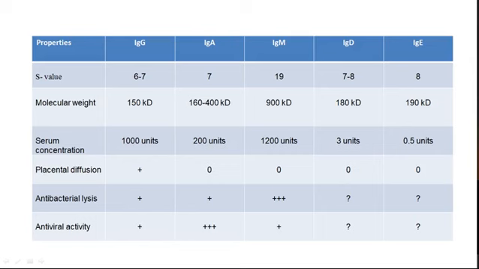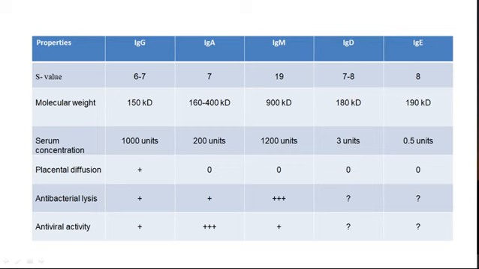Now when the concentration of these antibodies is analyzed in the blood plasma, it is a tough method. It involves radioimmunoassay or the antigen-antibody titer technique. It is found that IgG and IgM have very high amounts.